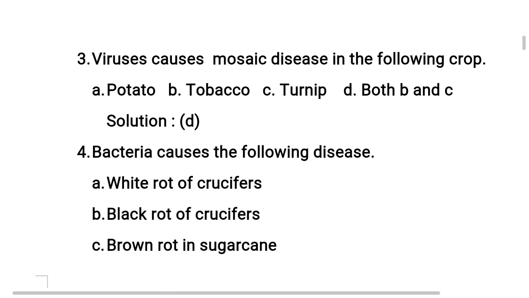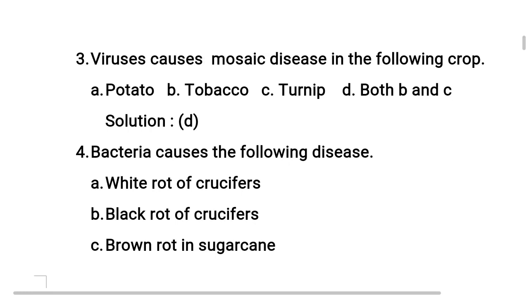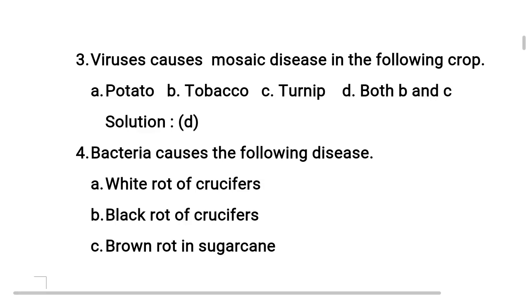Understood? Now coming to the third question: viruses cause mosaic disease in the following crop. We need to identify the correct crop where we can find mosaic disease. Option A, potato. Option B, tobacco. Option C, turnip. And option D, both B and C. Students, viruses cause many diseases in plants. Example, tobacco mosaic virus, shortly called TMV. In the first PC we had a discussion regarding this, even the structure. So tobacco crop is one answer.